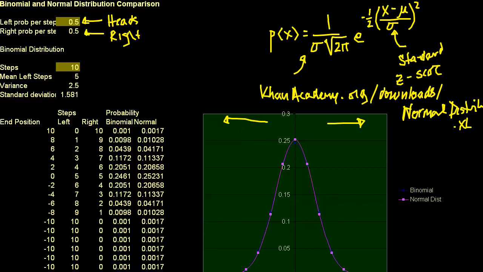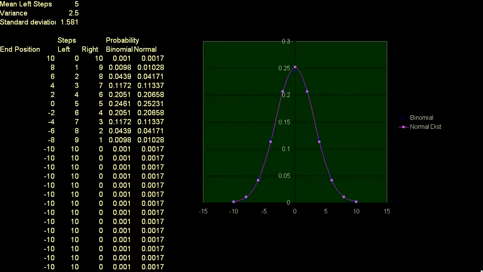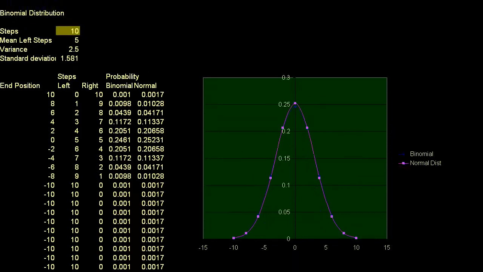Let me scroll down a little bit. All right. So what I've done right here is I have this little assumption, and I encourage you to fill that out and change it as you like.